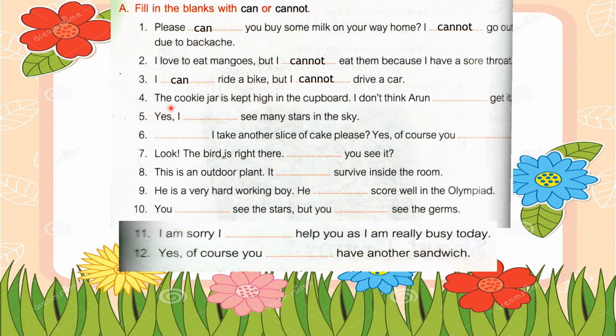Fourth one, the cookie jar is kept high in the cupboard. I don't think Arun dash get it. Arun can get it. Yes, I dash see many stars in the sky. Yes, I can see many stars in the sky.